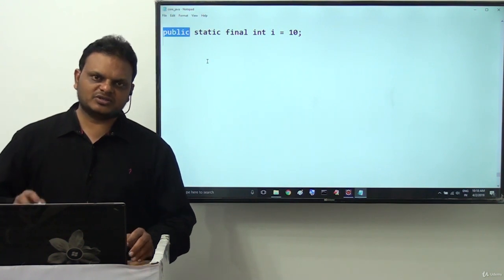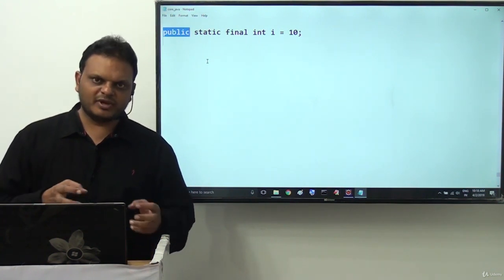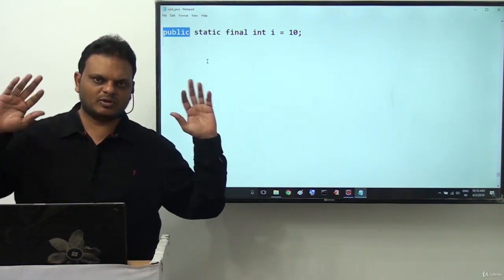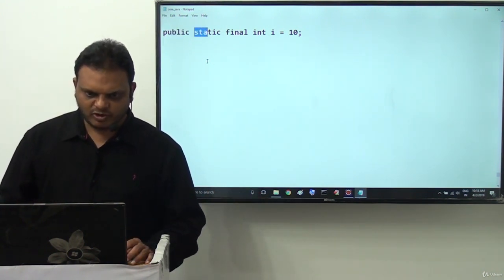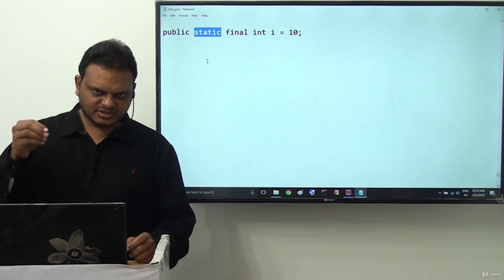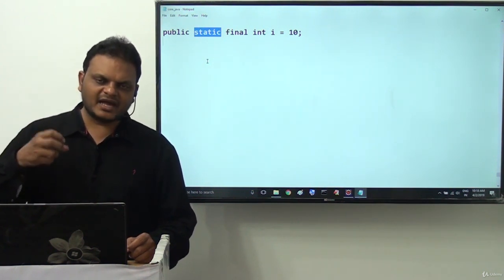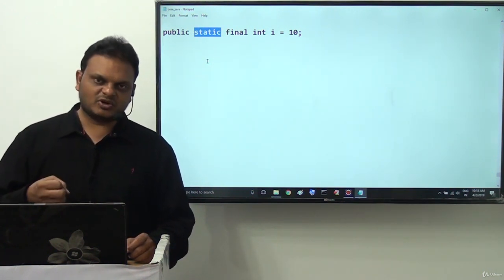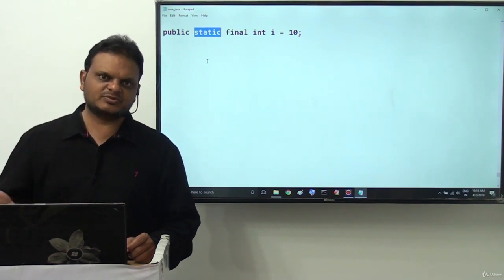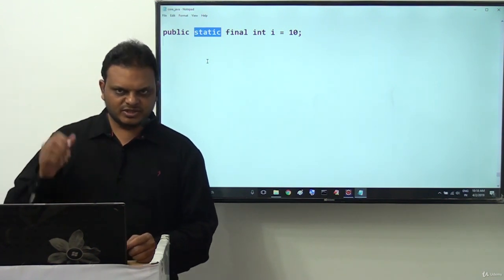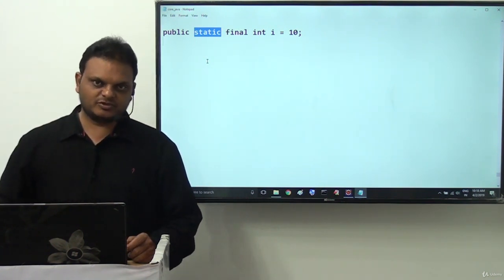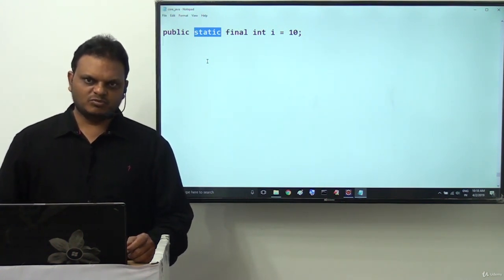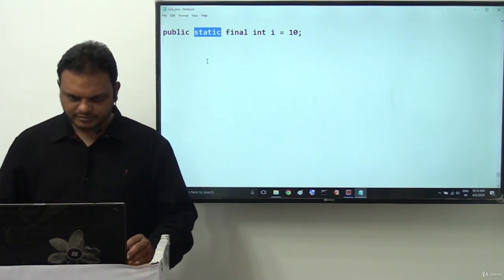So the points are very clear. The requirement to declare a constant variable as public is to make it available throughout our application, maximum availability. Static is to access the constant variable without creating an object, just by using the class name, and it is shareable to every object of the class. More availability and more shareability.